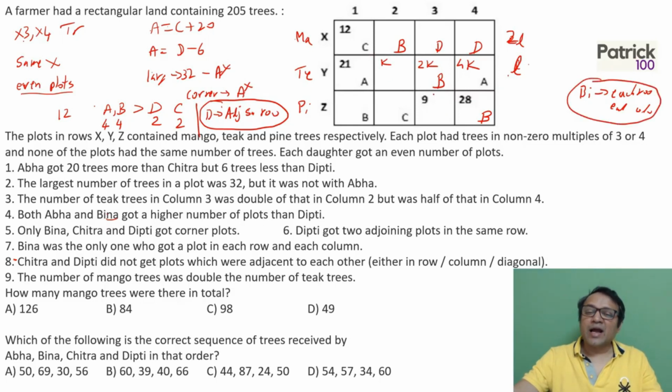As and when I'm using the data, I'm just circling it off so I don't have to read it again. Okay, now what else can I use? I see there is K, 2K, 4K. Can I use this data? Because I don't get any other data. Okay, I have this data also.